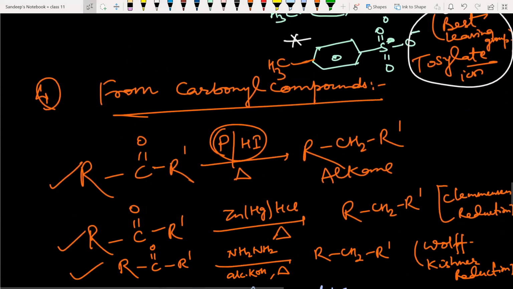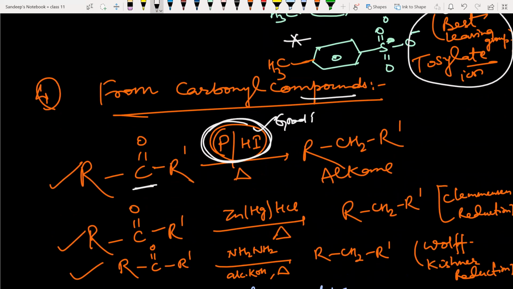Now, the next method is from carbonyl compounds. Reduction of a carbonyl compound will give you alkane. This can be done by different methods. First, red phosphorus and HI, a very good reducing agent. Here you are seeing the carbon-oxygen double bond; this will be converted to CH2. So a carbonyl compound like a ketone can be easily converted to alkane.